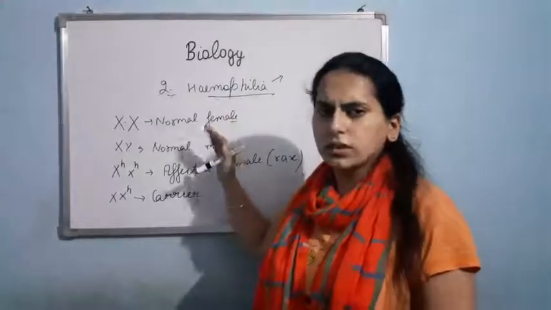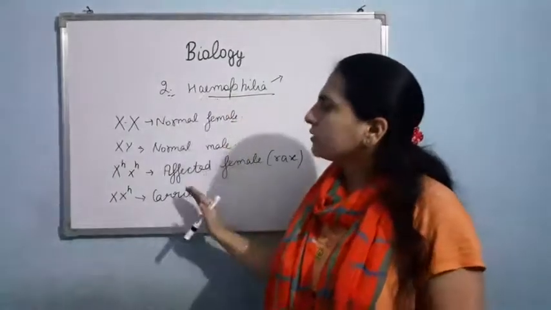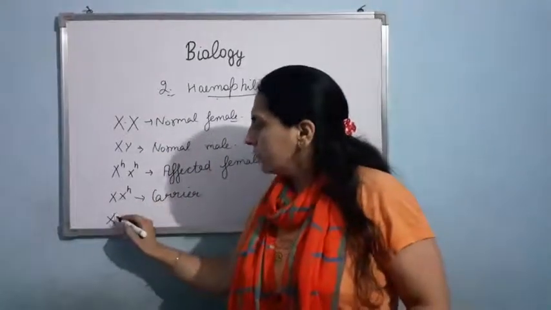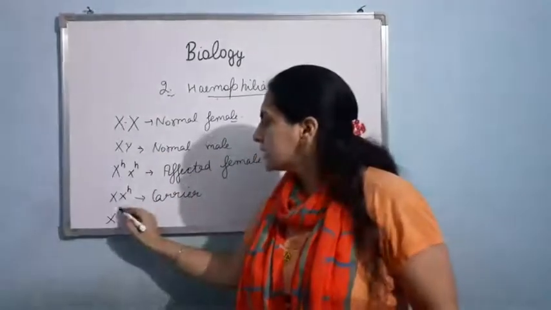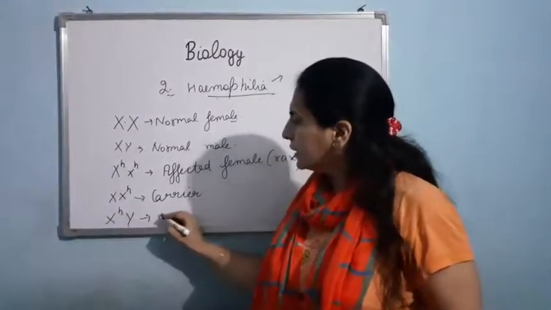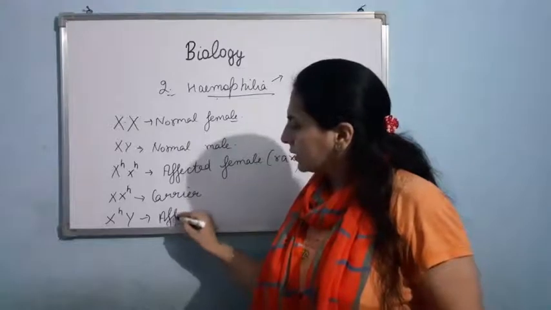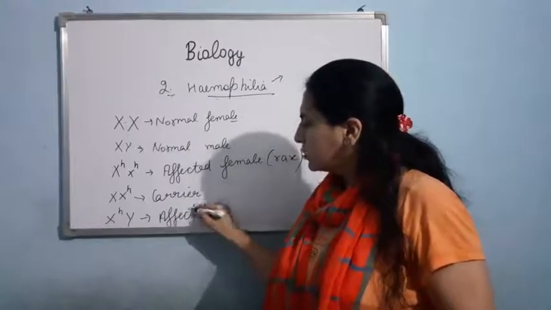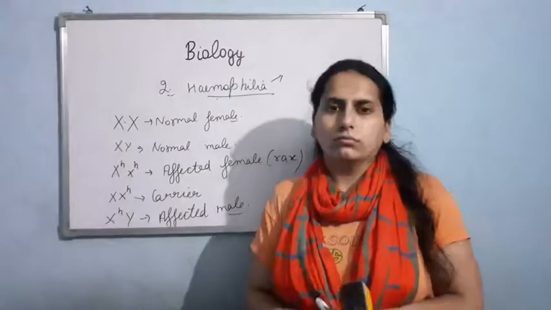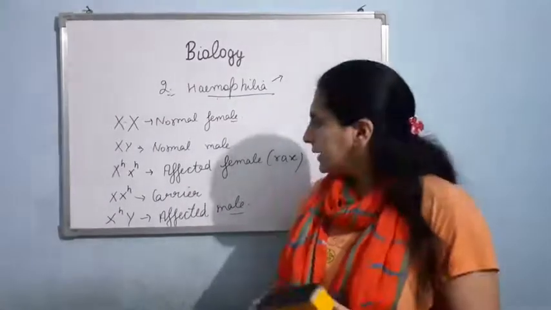I'll make a cross for this. Okay, so these are the different possibilities. And in male, as I told you, only one X is there. So if this X is mutated, then it will be an affected male. Clear? So in case of male, the chances of being hemophilic are more.